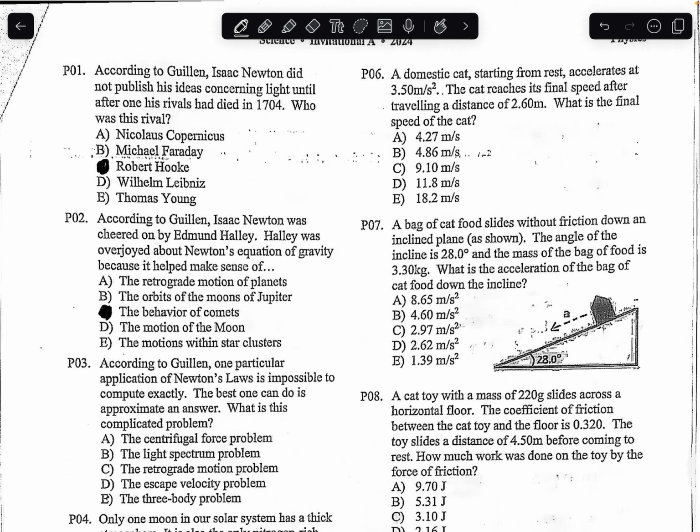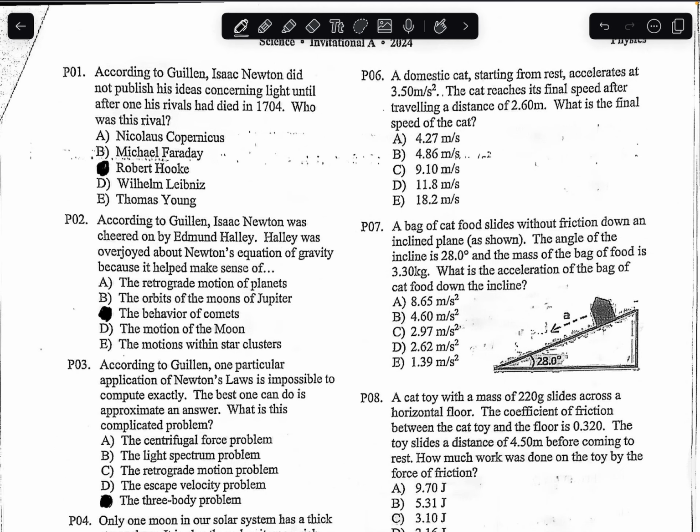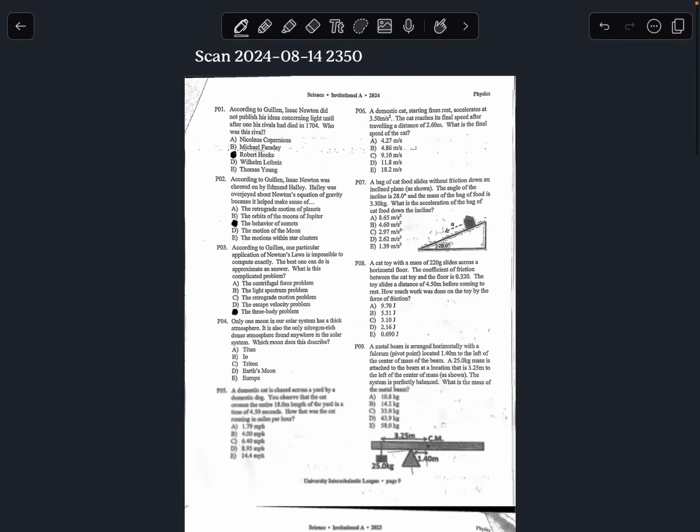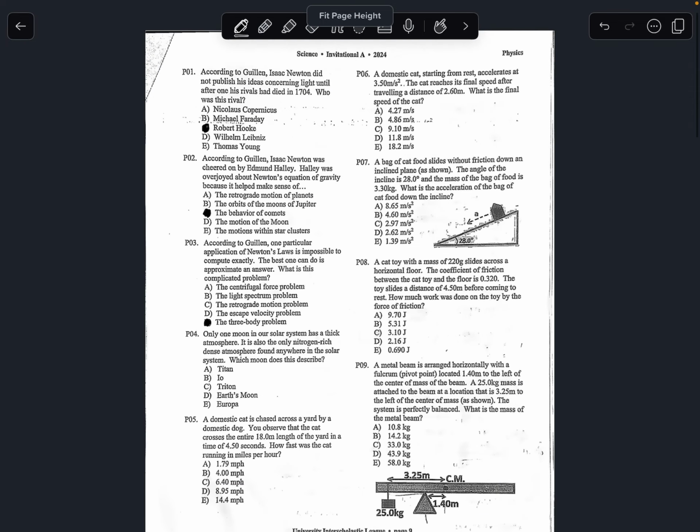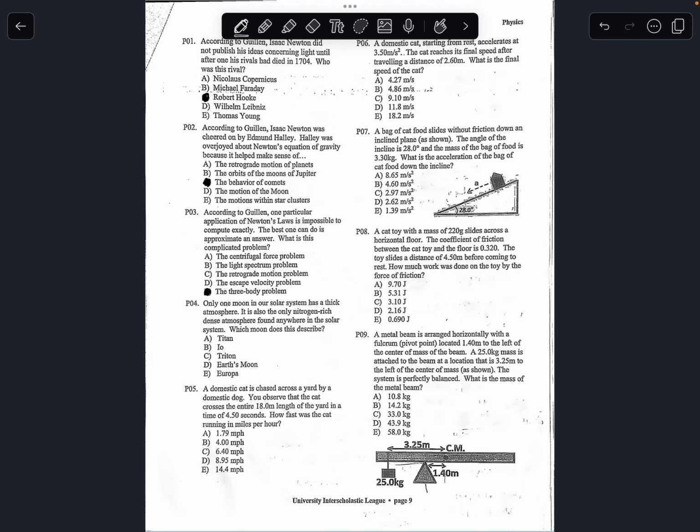And number 3, the complicated problem that Guillen is talking about is going to be the three-body problem, because calculating the gravitational forces on 3 different celestial bodies is mathematically very difficult and can only be approximated, not given an exact specific number. So the answers to number 1, 2, and 3 are going to be C, C, and E.